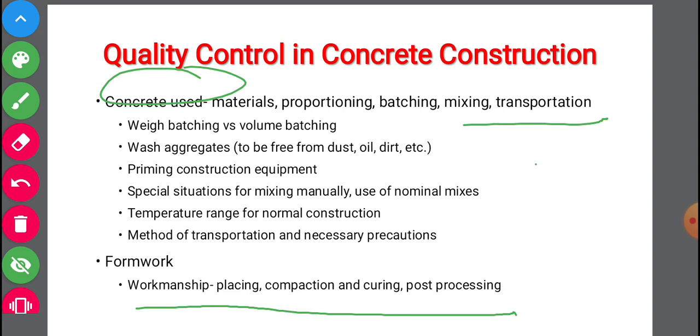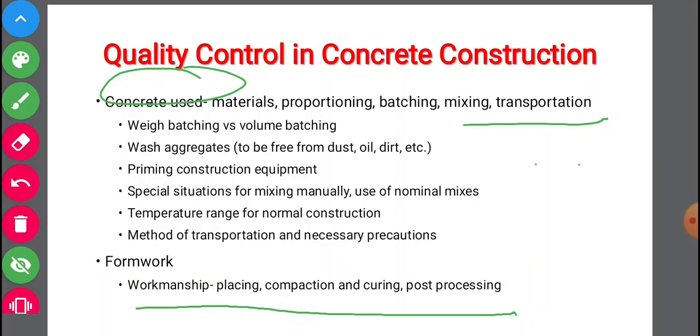Next, wash aggregates to be free from dust, oil, dirt, etc. So when we are making a concrete of very high quality, all the ingredients and materials also should be of very good quality. When we are using aggregates, if it is to be of a very high grade of quality, then it should be free from oil, dust and dirt. If it has any one of these, then the aggregate has to be washed. Then priming construction equipment: the mechanization or the construction equipment that we are using should be primed, or it should be clear and clean.